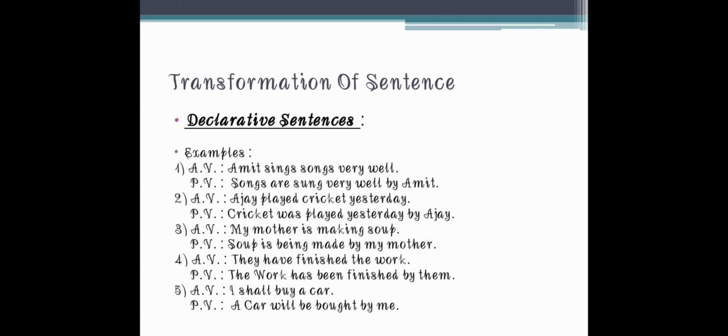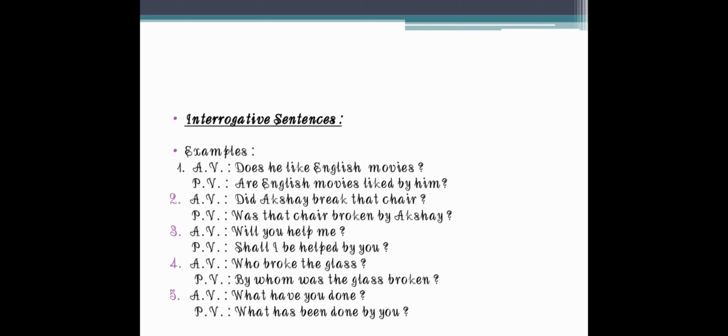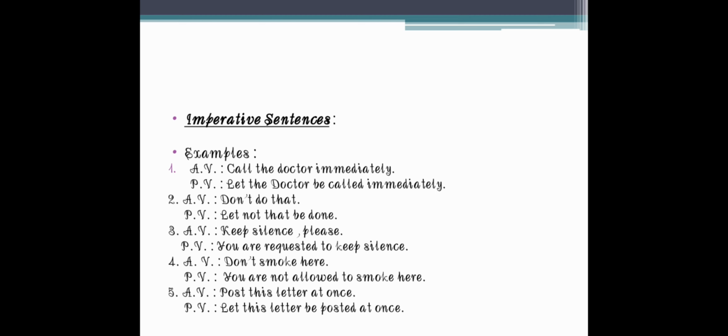Then we have discussed the transformation of different types of sentences. The first one was declarative, meaning the simple sentences, which directly give us the idea about the tense, subject, object, etc. Then we discussed the interrogative sentences of different tenses. Then we discussed the imperative sentence. Imperative means the sentences which have an order, request, or command in them. So these are called the imperative sentences.